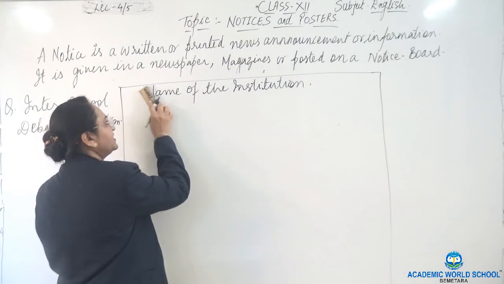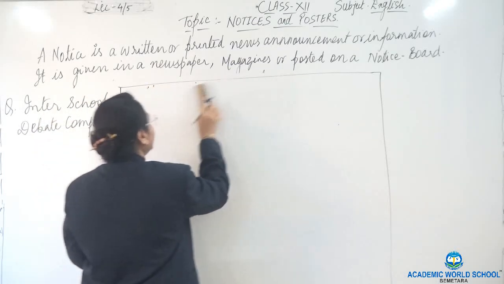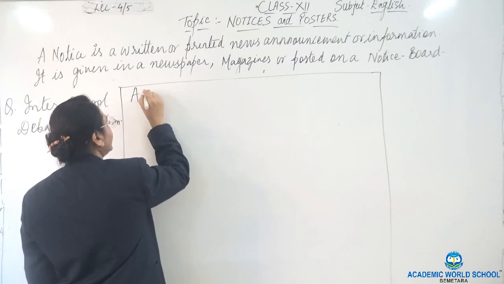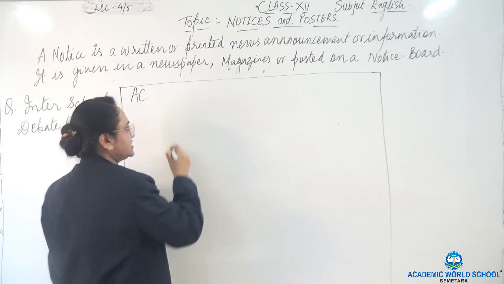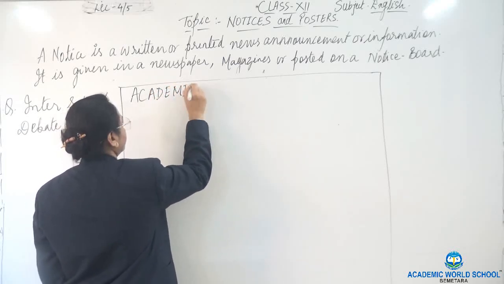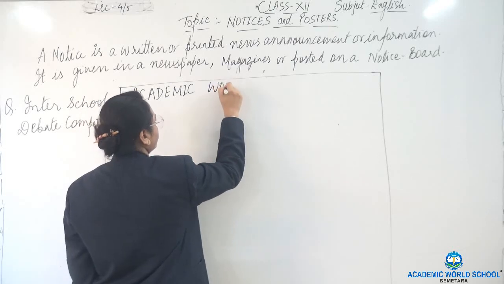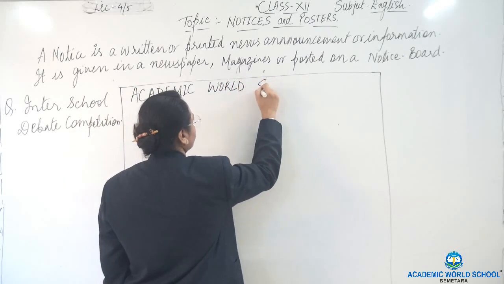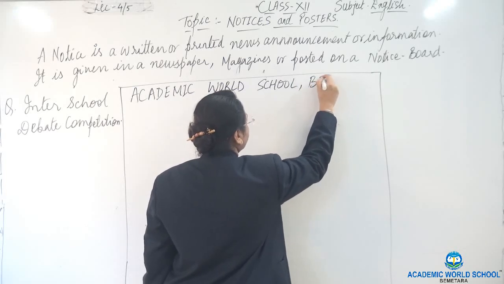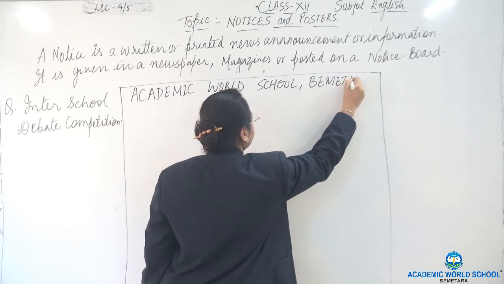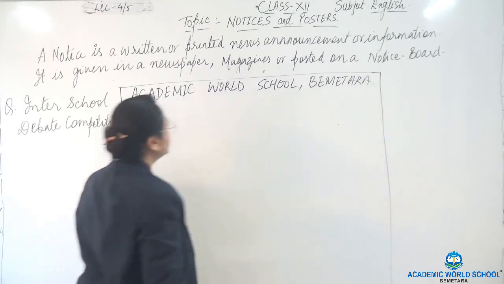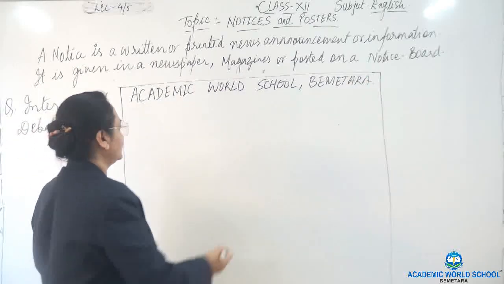Let's take, I'm writing the name of the institution here, and it will come in uppercase. So is it clear, children? This is the name of the institution.